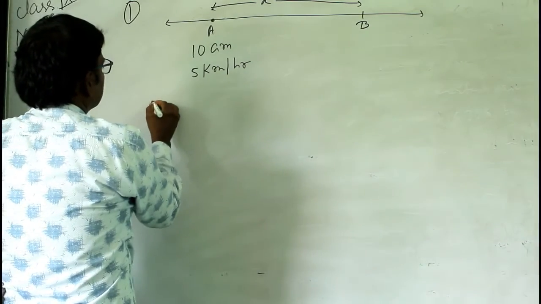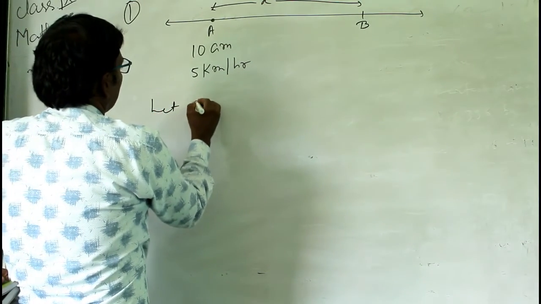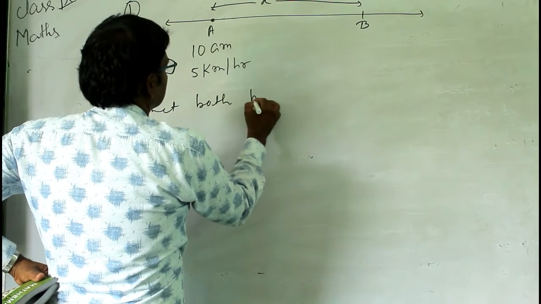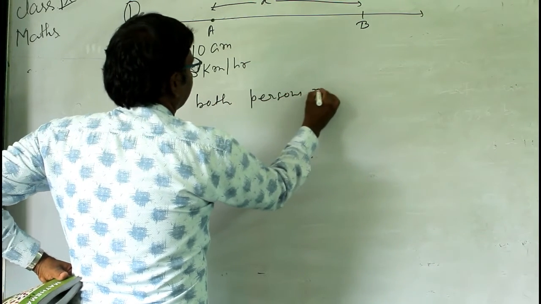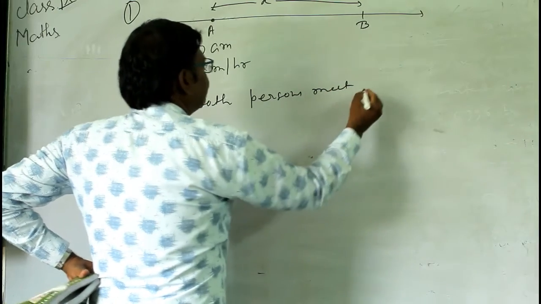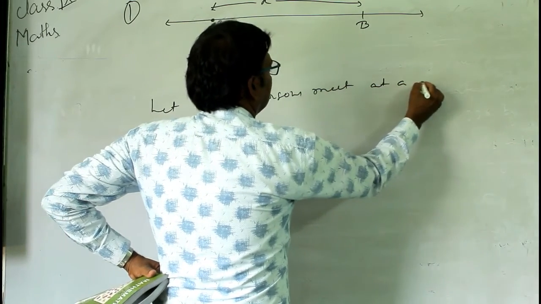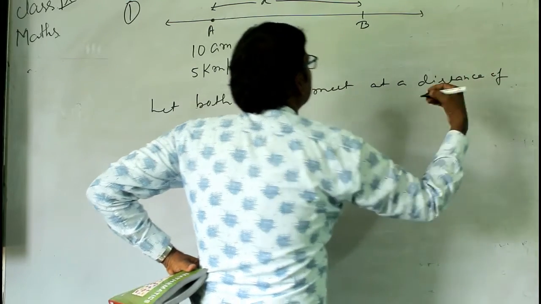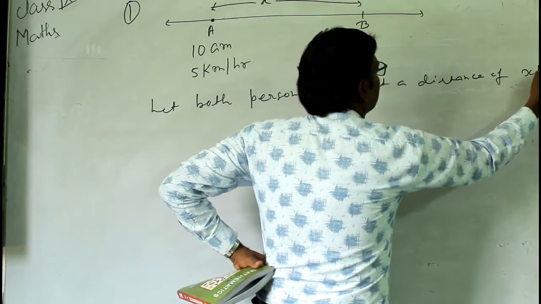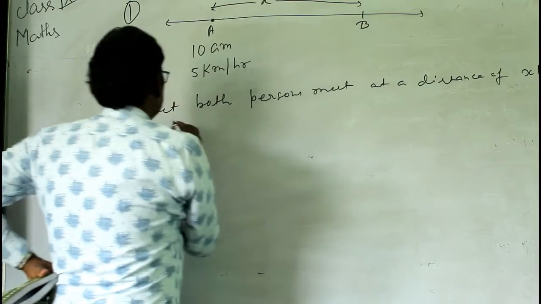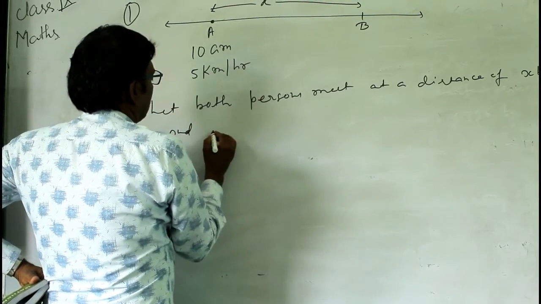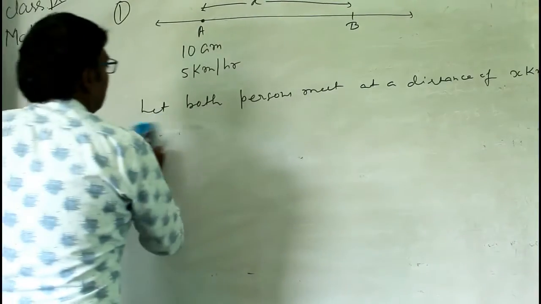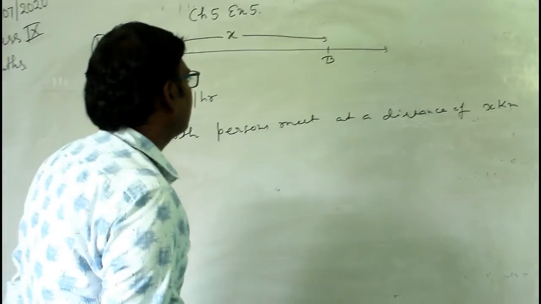So first, let both persons meet at a distance of x kilometer.